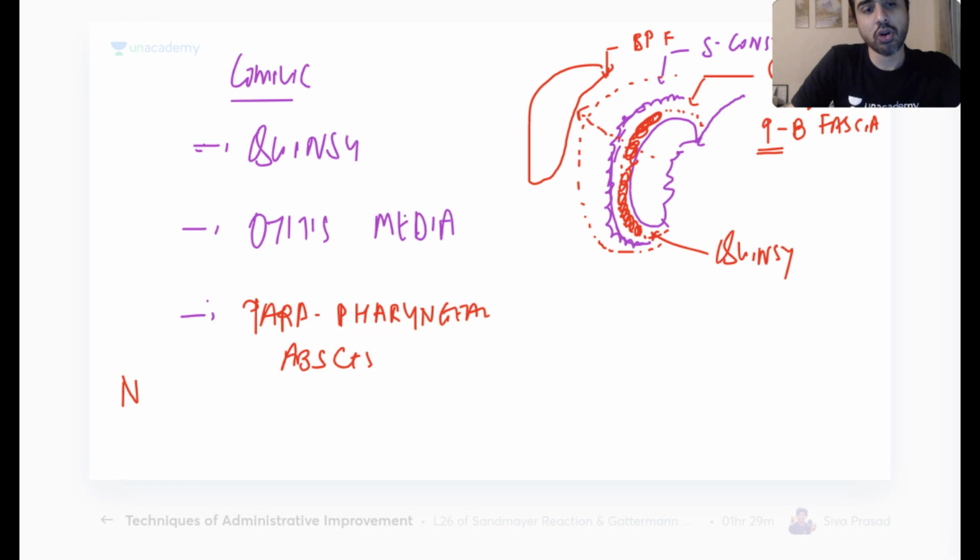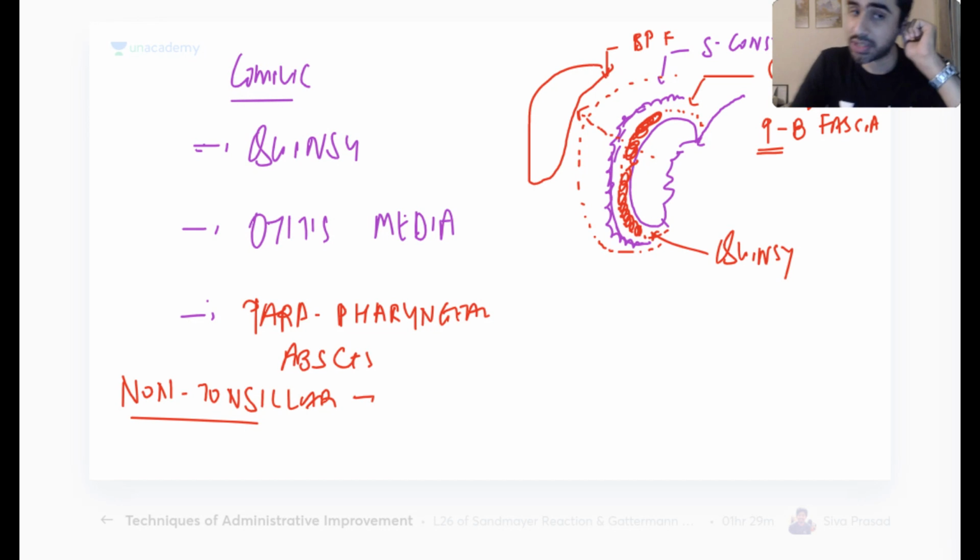Is there any non-tonsil indication for tonsillectomy, or is a normal tonsil going to be removed? A non-tonsillar indication, where the tonsil is absolutely normal and still you are going to remove it. Anybody? RHD? No, you're not going to remove it. It's not RHD. It is rheumatic fever. Rheumatic heart disease comes much after rheumatic fever. Eagle syndrome. Can you tell something simple?